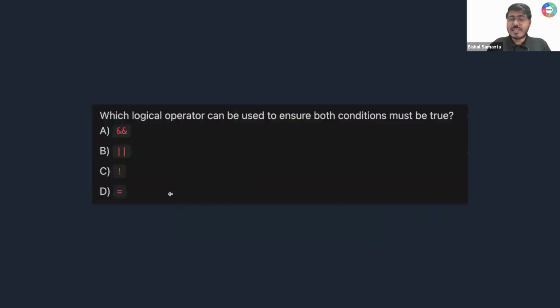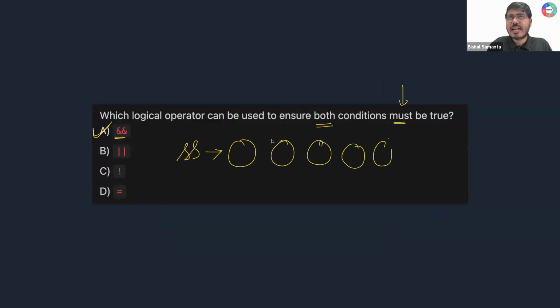Okay, now tell me, guys, very simple question. Which logical operator can be used to ensure both conditions must be true? Okay, so all of you are writing correctly, guys. Yes, we need to use the logical operator AND. When we use AND, all the conditions that I am writing must be true, then only we should get a final output. For example, if you want to watch a YouTube video, you need to have power in your mobile, as well as your internet connection working properly. Then only you will be able to watch a video on YouTube, right?